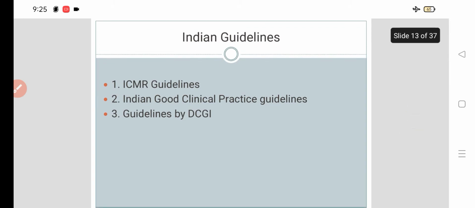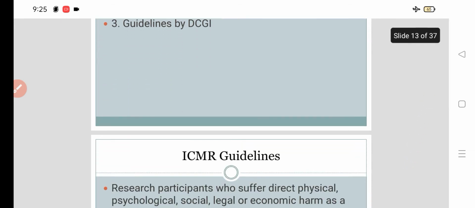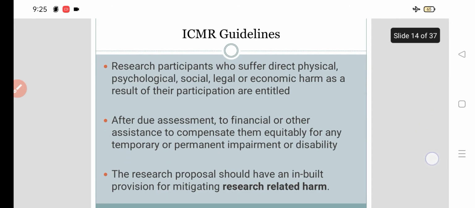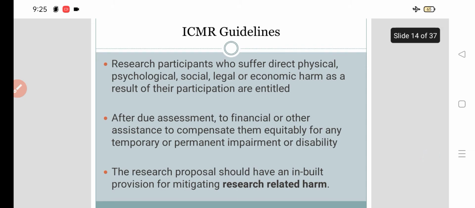Now we have Indian guidelines like ICMR, then Indian GCP guidelines by the DCGI. So what do the ICMR guidelines say? Research participants who suffer direct physical, psychological, social, legal or economic harm as a result of their participation are entitled, after due assessment, to financial or other assistance to compensate them equitably for any temporary or permanent impairment or disability.